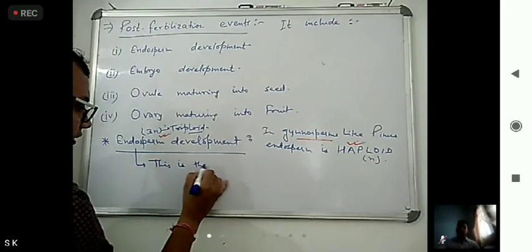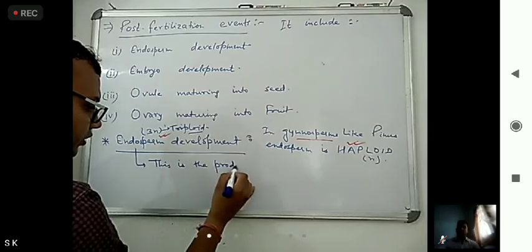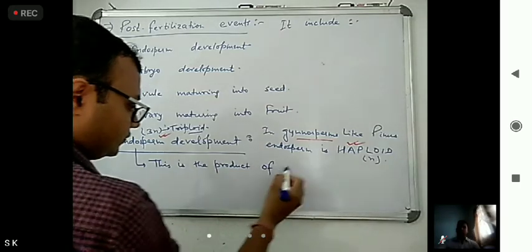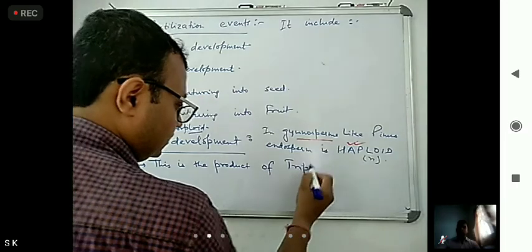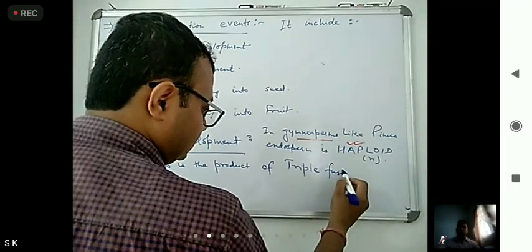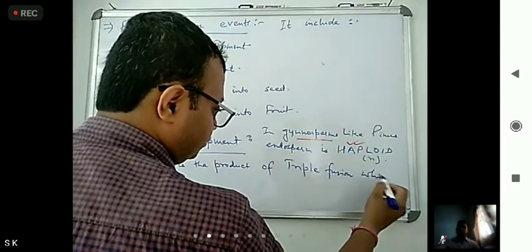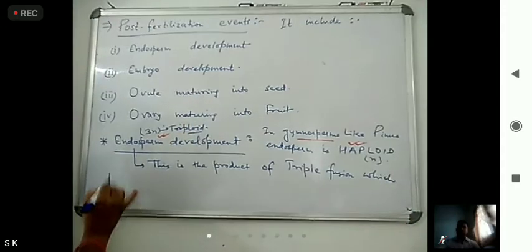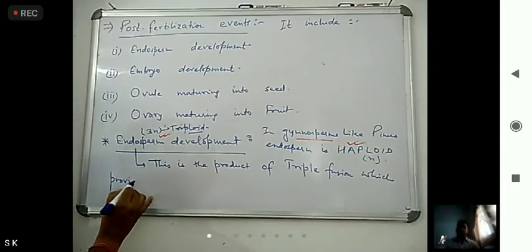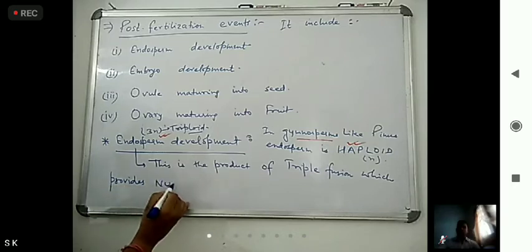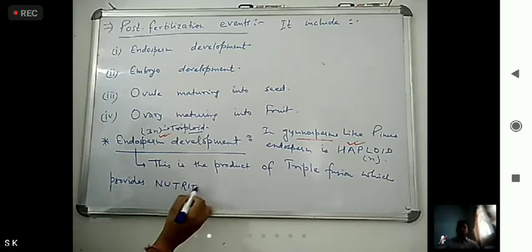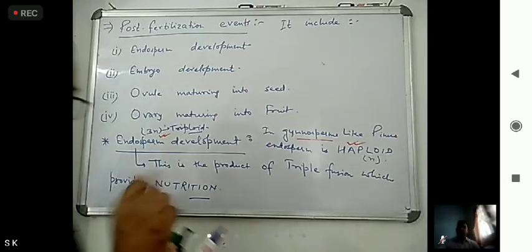This is the product of triple fusion, which provides nutrition. Okay, so this is endosperm.